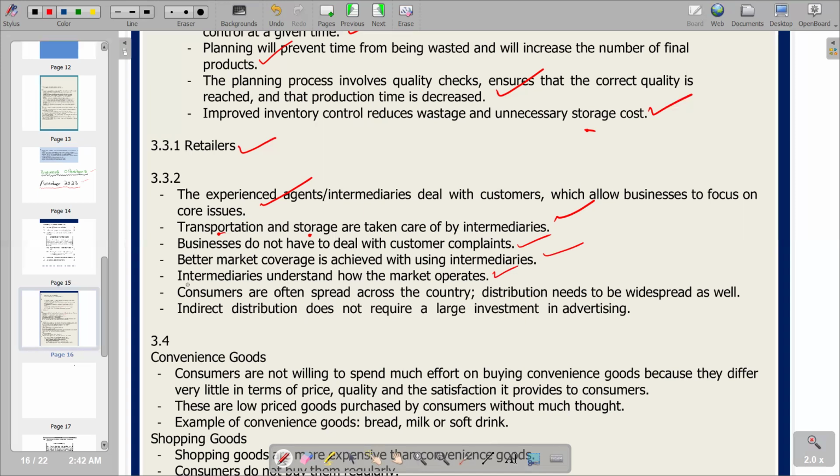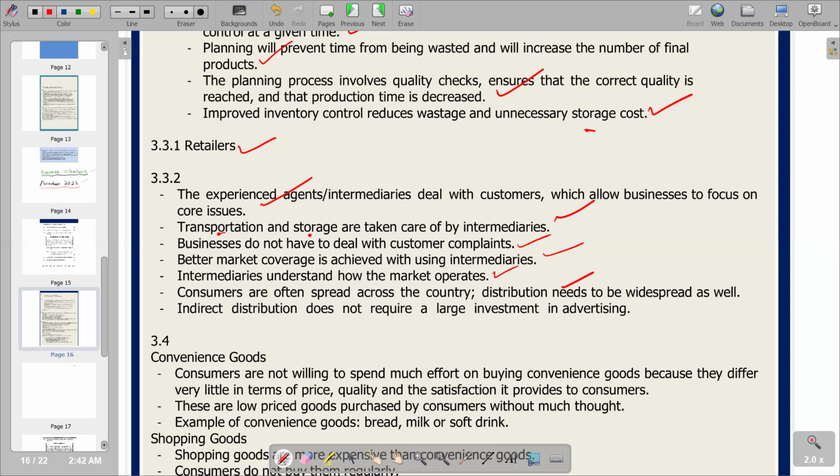So we go to the next one. Consumers are often spread across the country. Distribution needs to be widespread as well. So this one is indicating that the geographical location of our consumers is throughout the country. So we need some representatives in each different section. That's how we engage intermediaries.